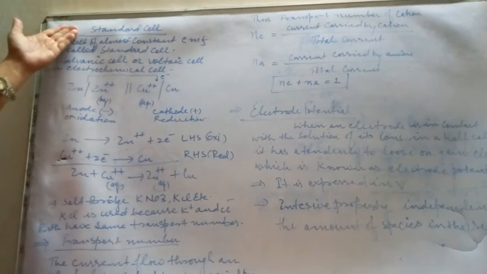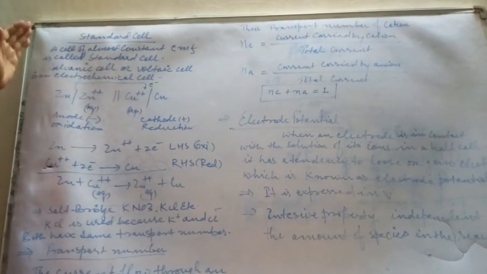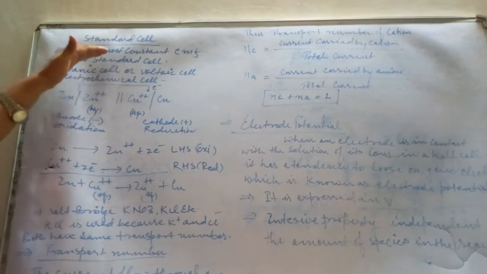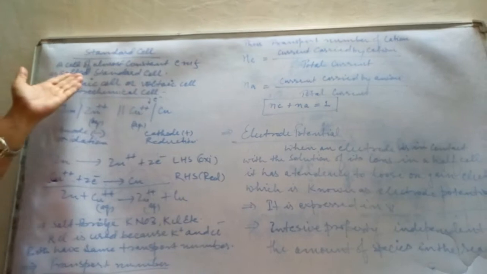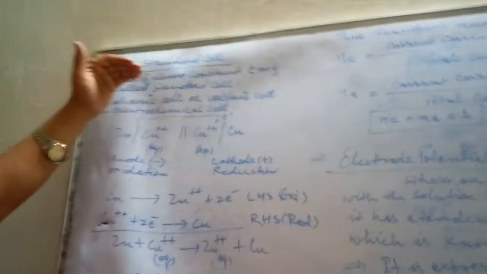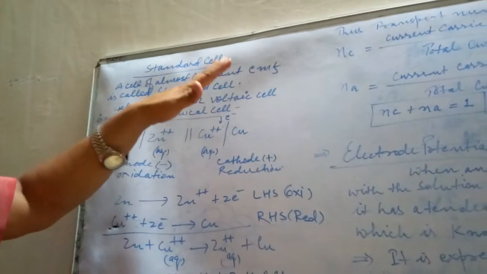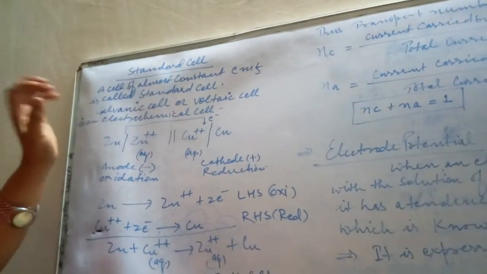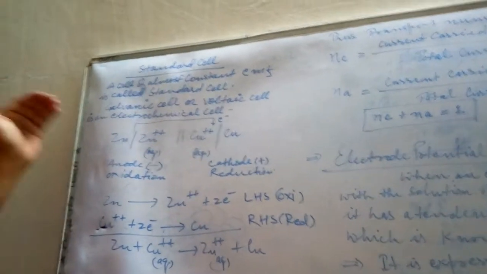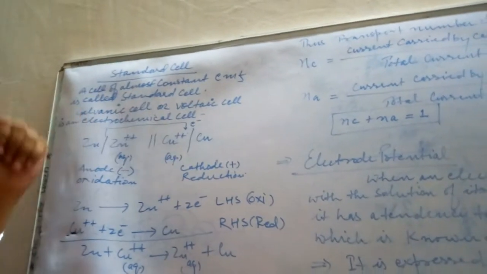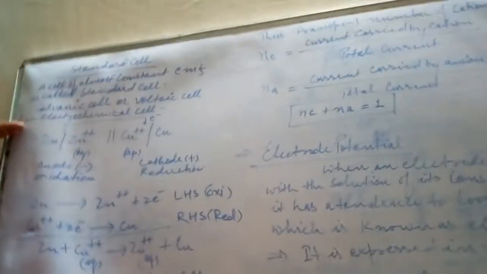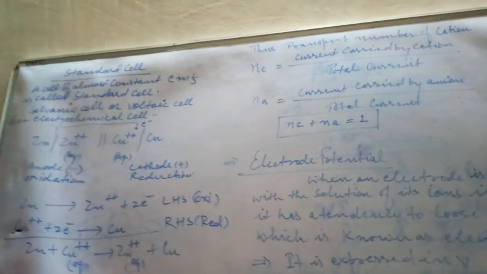Today I am going to discuss standard cells. A cell of almost constant electromotive force, EMF, is called a standard cell. It means a cell which possesses a constant EMF. A galvanic cell, the so-called voltaic cell, is considered to be a standard cell and is also called an electrochemical cell.